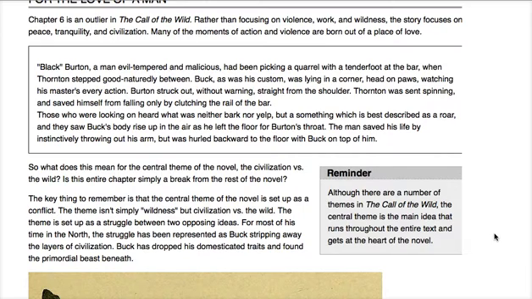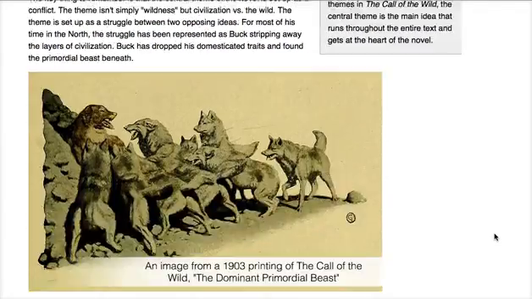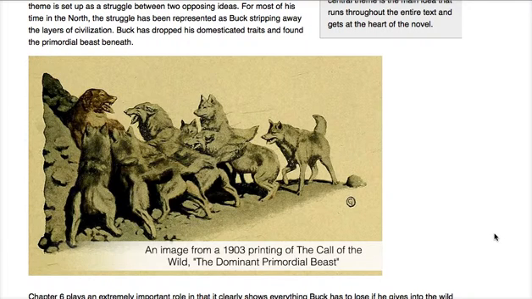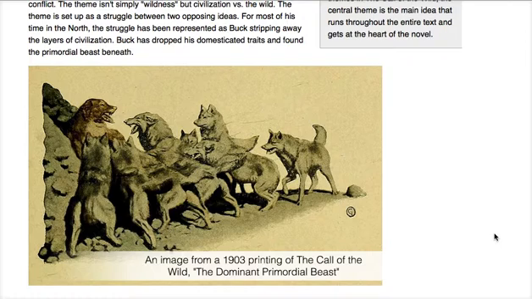So, in the little gray box at the right, reminder. Although there are a number of themes in Call of the Wild, the central theme or the main theme is the main idea that runs through the entire text and gets at the heart of the novel. In other words, what Jack London is trying to tell us. That's the main point he's trying to get across, is the theme of civilization versus the wild, how the two compare and contrast. So here is an image from a 1903 printing of the book The Call of the Wild, entitled The Dominant Primordial Beast. Shows a pack of wolves there.